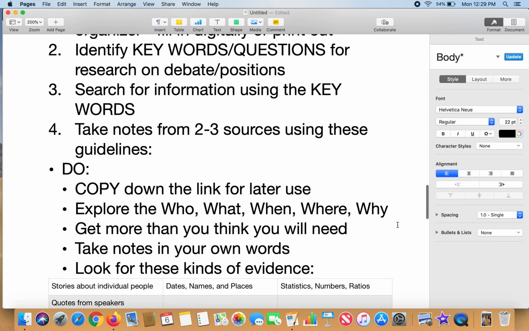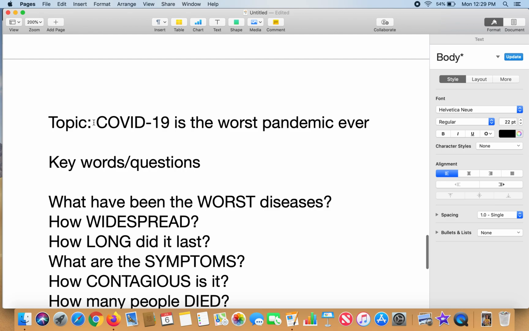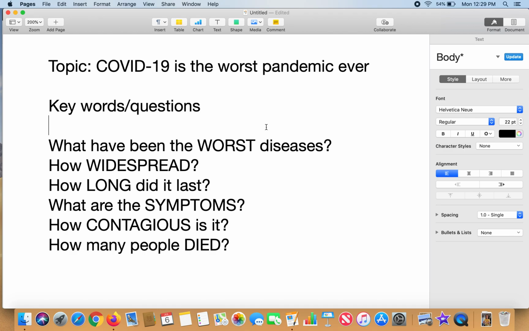Step 1 is going to be identifying keywords and questions for research. So in my sample, I'm going to do the topic for debate: COVID-19 is the worst pandemic ever. I am then going to generate keywords and questions that would help me identify whether that is true or not. So these are some samples. The keywords are in bold.